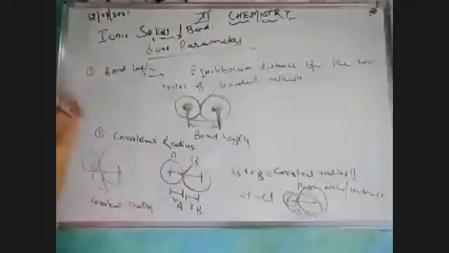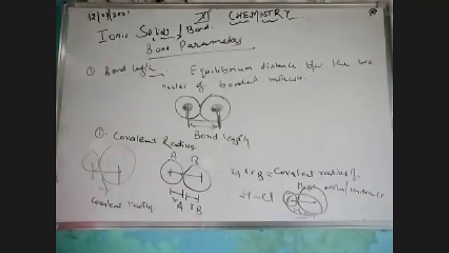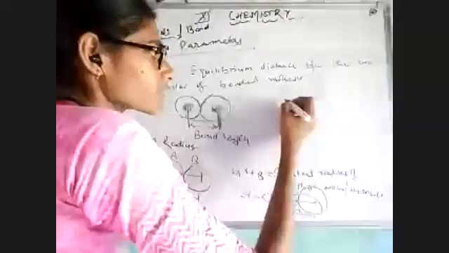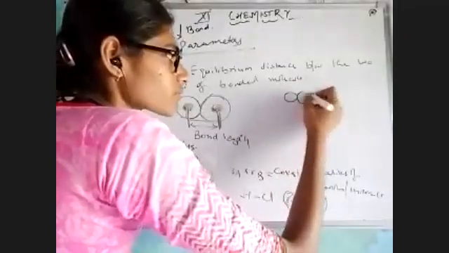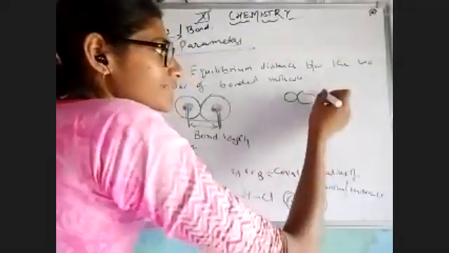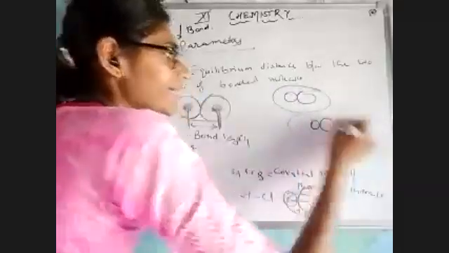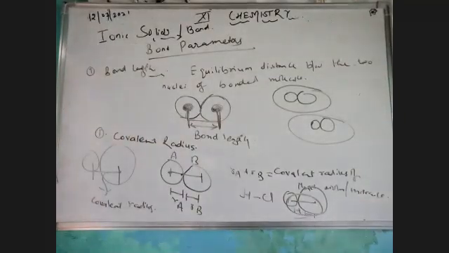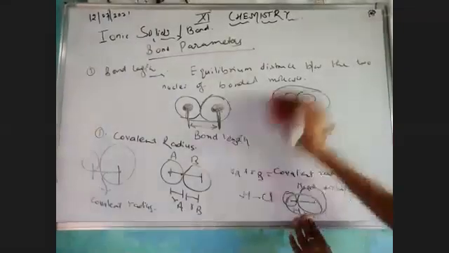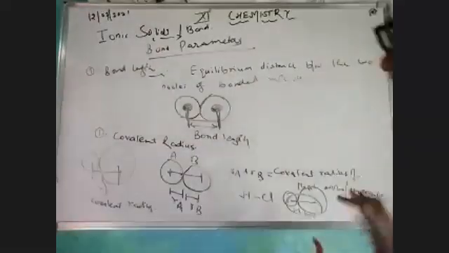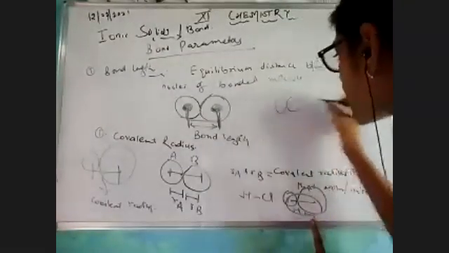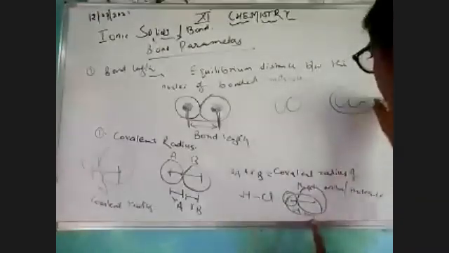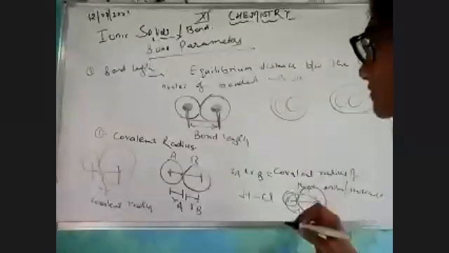Same as covalent radius, there is the van der Waals radius, and van der Waals radius में हमें ये बताया है कि suppose we have two atoms combined, this complete is taken as one and this complete is taken as one.